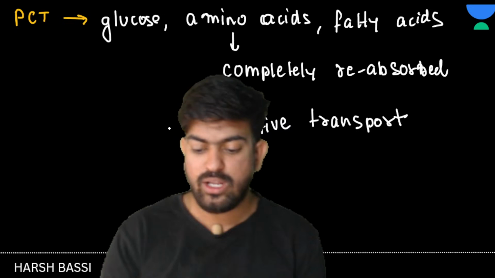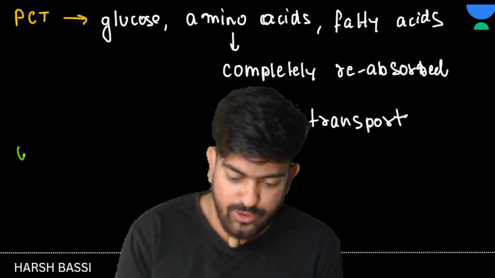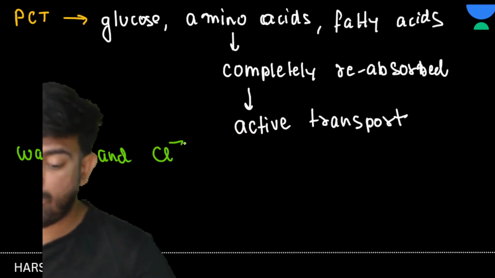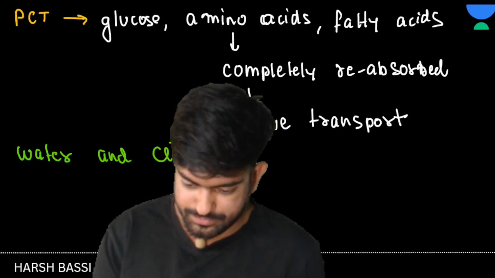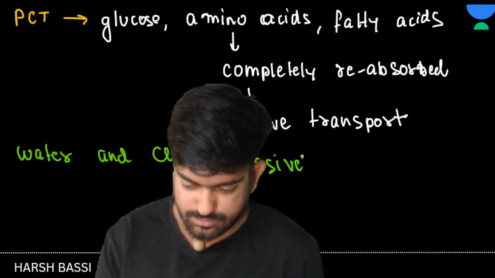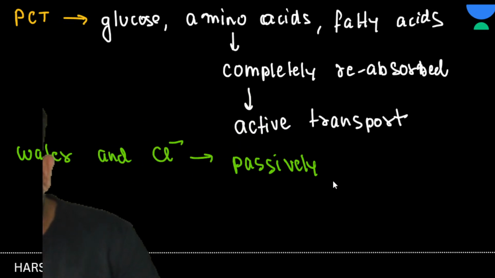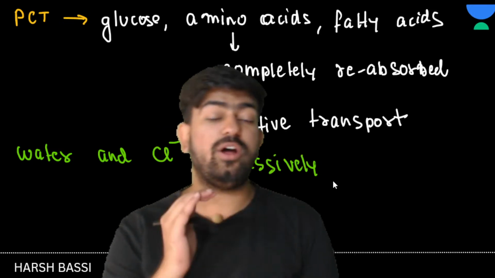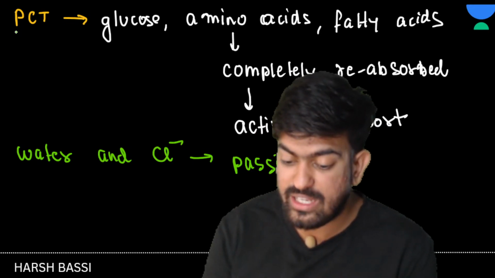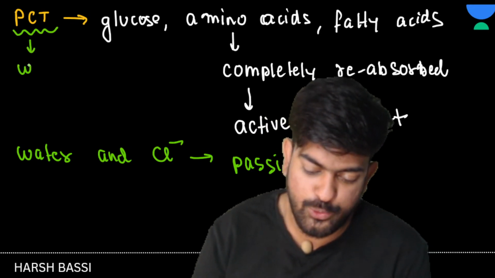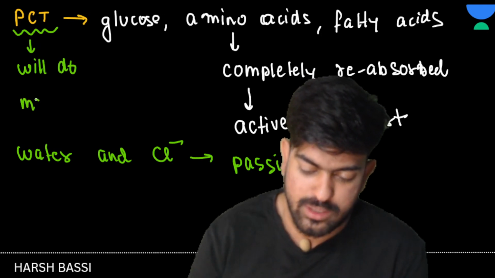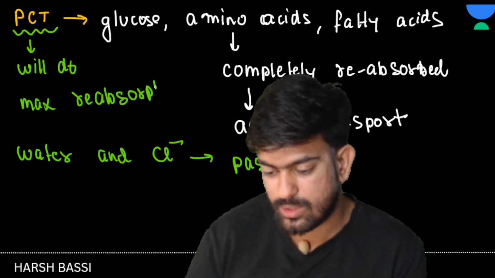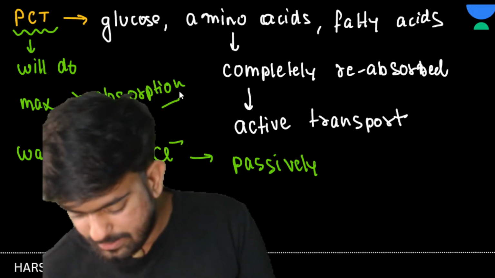While there is some water and chlorine ions. Water and chlorine ions are also reabsorbed, but they are reabsorbed passively. Wherever water is there, it will be reabsorbed passively. Now here water will be reabsorbed in maximum. Reabsorption in PCT will be maximum. PCT क्या करेगा? It will do maximum reabsorption. Clear to everyone? Maximum reabsorption.